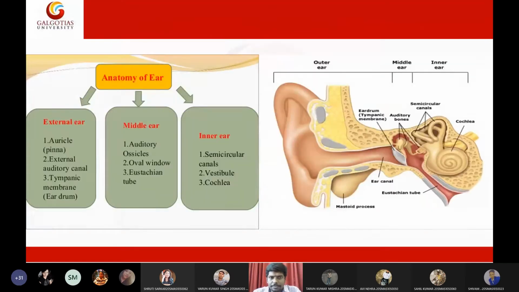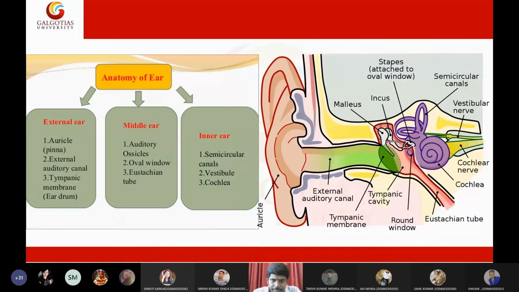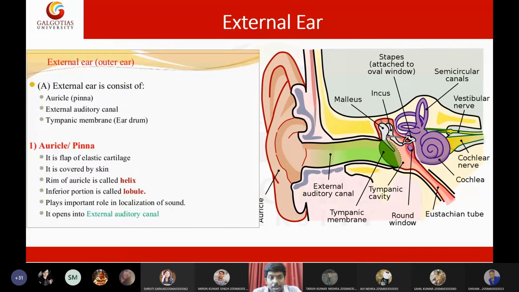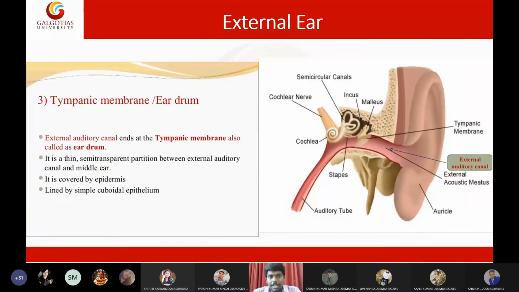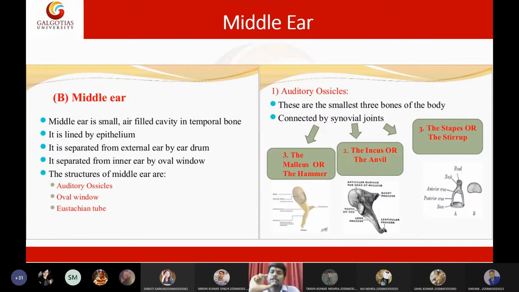Right? Then we discussed the mechanisms: the function of the ear pinna, the external auditory canal, and the tympanic membrane. Then we discussed the function of the ear ossicles, the eustachian tube, and the oval window of the ear. Then we discussed the cochlea. In the cochlea there are specialized hair-like structures, and those hair-like structures vibrate, resulting in the generation of nerve impulses, and those nerve impulses go to the brain via the cochlear nerve.